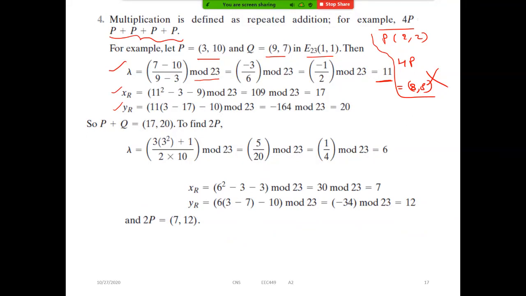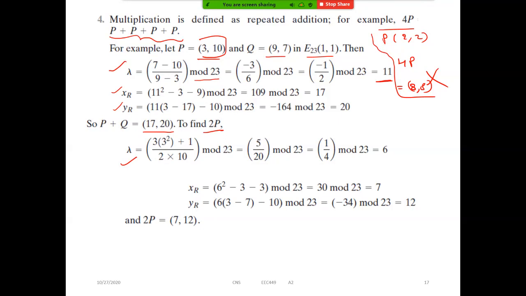Similarly, if P plus Q is 17 comma 20. Now if I want to find the 2P, what is the P value? 3 comma 10. So 2P means we have to add the point to itself. So here lambda is found as 3 into xp square plus a by 2 into yp.